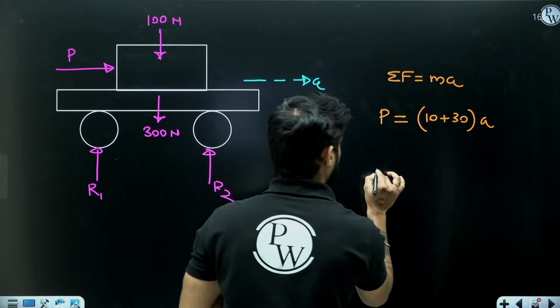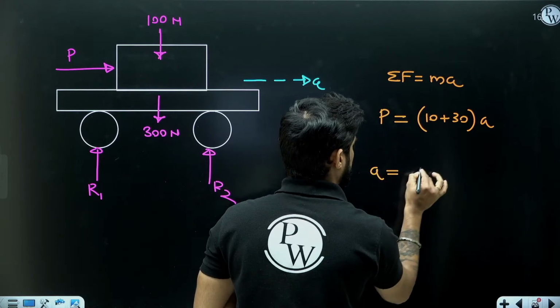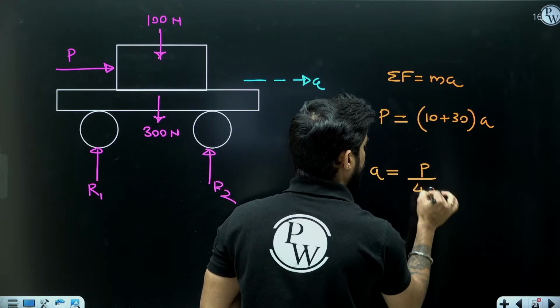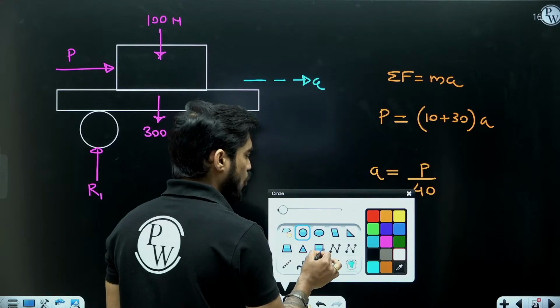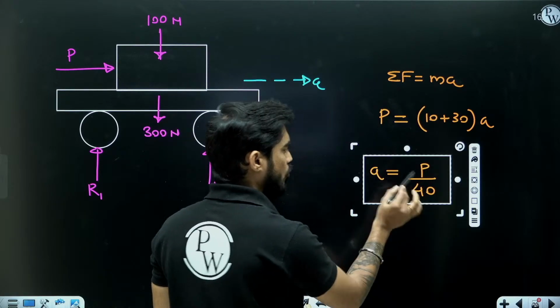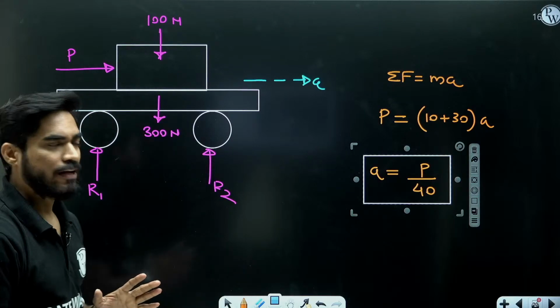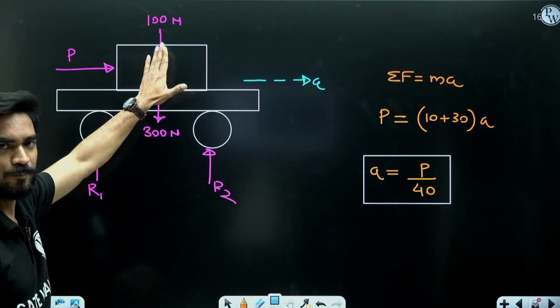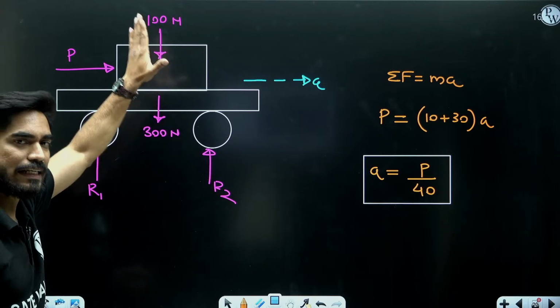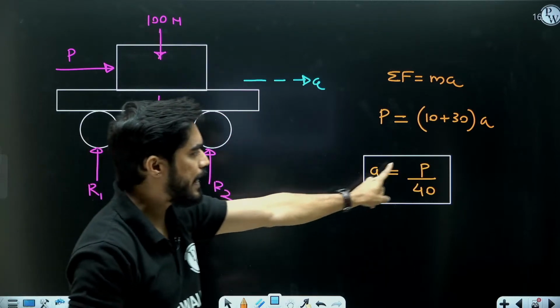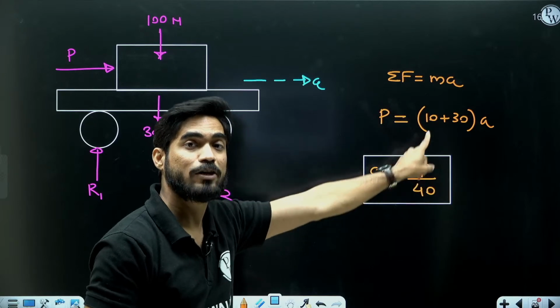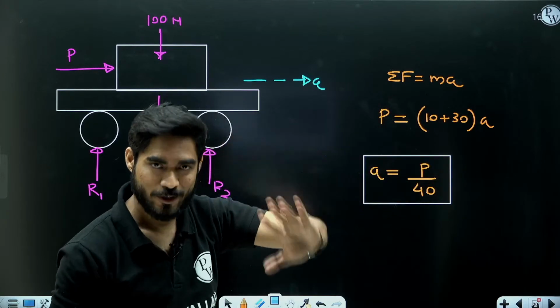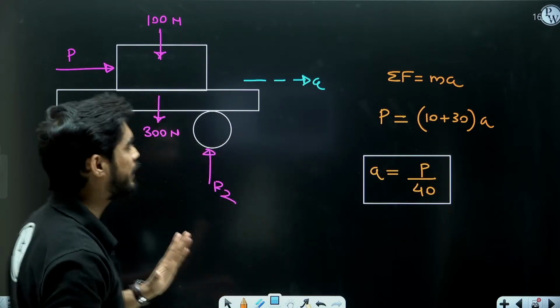So can I say A is equal to P by 40? Now why did I want this equation? Because when I draw the FBD of this 10 kg crate, I will need a relation between A and P. Then only I will be able to find P. You will understand when we draw the free body diagram.